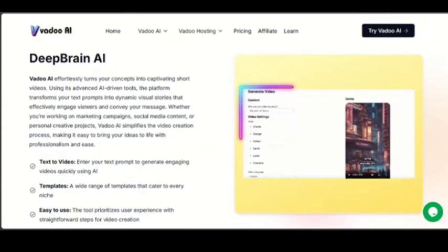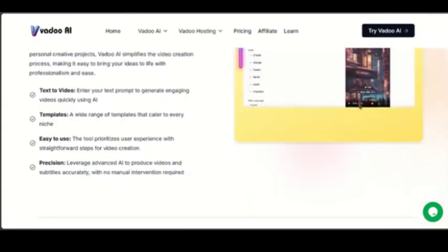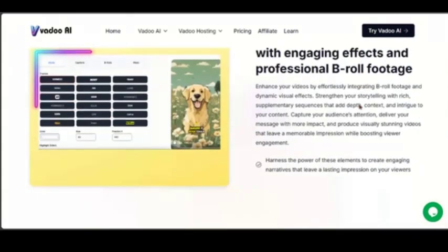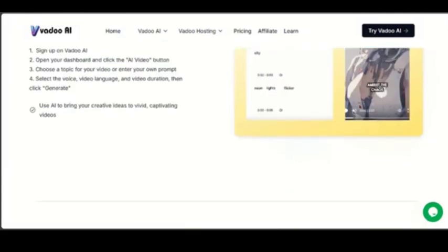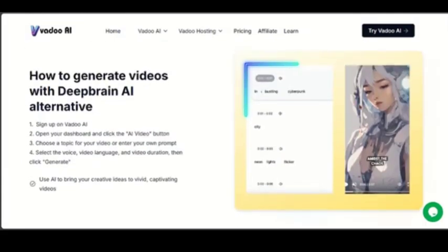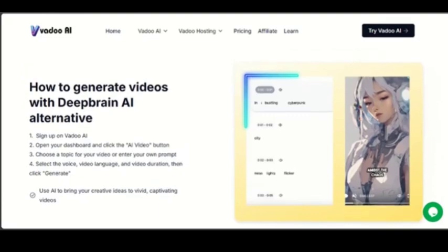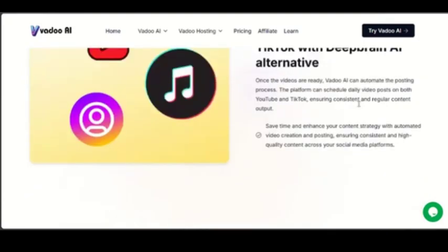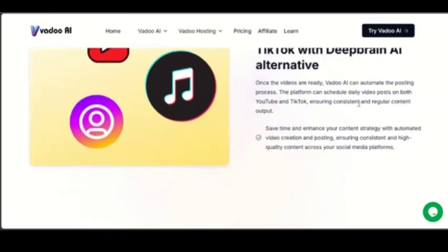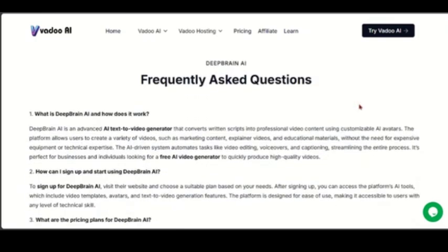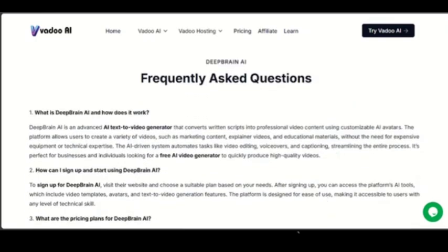So when it comes to AI avatars, DeepBrain AI has 100 plus ultra realistic avatars, while Vizard AI has limited avatars but they are expressive. When it comes to voice cloning, DeepBrain AI has a natural sounding voice cloning ability, while Vizard AI does not. It only has text to speech.